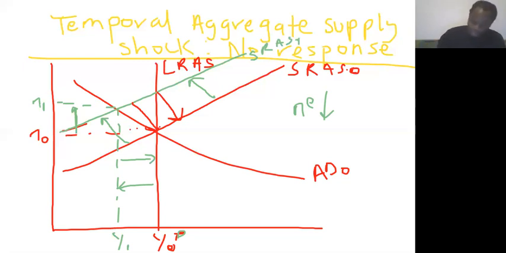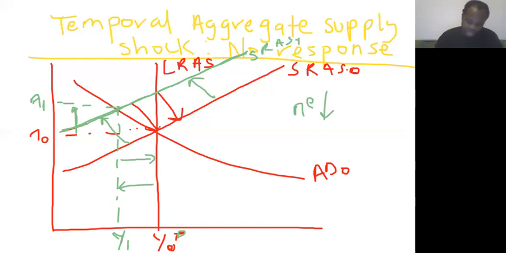A quick summary. First of all, what we are saying is that there is a negative aggregate supply shock, and this shock is causing the short-run aggregate supply to shift, because the effect is temporary. So the short-run aggregate supply curve will shift upwards because of the negative temporary aggregate supply shock, at a new equilibrium level of inflation period 1 and output 1. So we are here. Great. Now what we are saying is that at this point, the output is below the potential level that we expect to have in the long run, and inflation has increased, right?